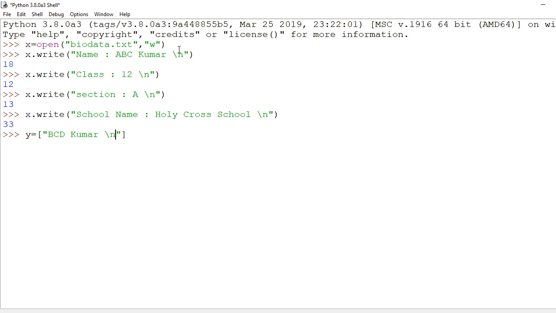Then I am writing a slash n and then comma, then I am writing 12, then slash n and then comma, then I am writing section B, then slash n and the list. You know, you are learning list in class 11, so I am preparing that list. Then I am writing Holy Cross School. Writing the name and all these things each time is time consuming, so I had prepared a list.